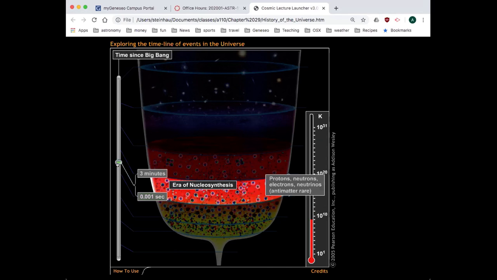Anyway, what I want to talk about next is the time between 0.001 seconds and 3 minutes. The era of nucleosynthesis, because this is where now the antimatter is gone. We're just talking about matter, but it is hot enough in this time that nuclear fusion can happen, similar to the interiors of stars. And so we'll come back in the next video and talk about that.